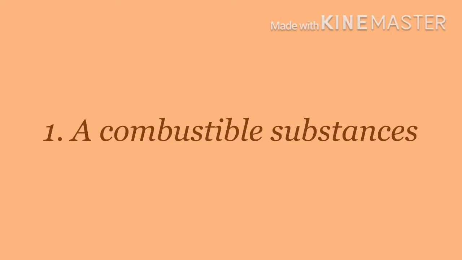Without a combustible substance, the combustion process will not take place. If we have a non-combustible substance, the combustion process will not be completed. For burning, we need a combustible substance. So this condition is necessary for the combustion process.